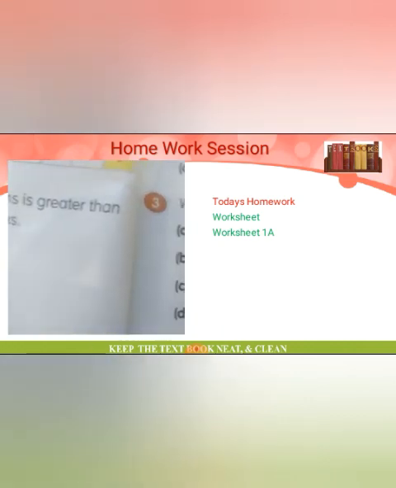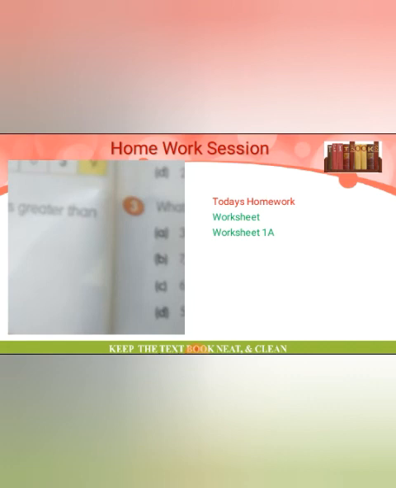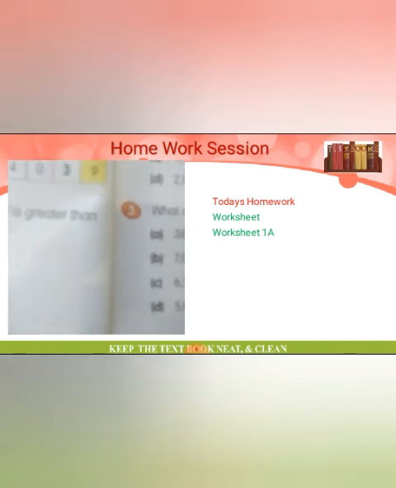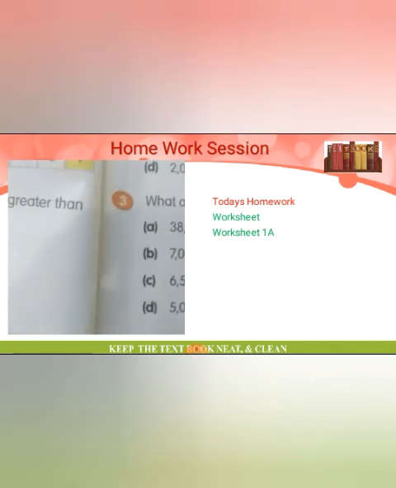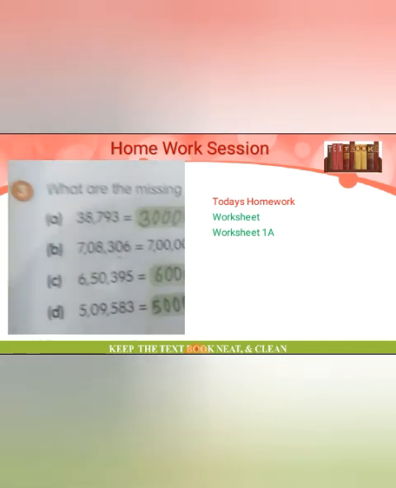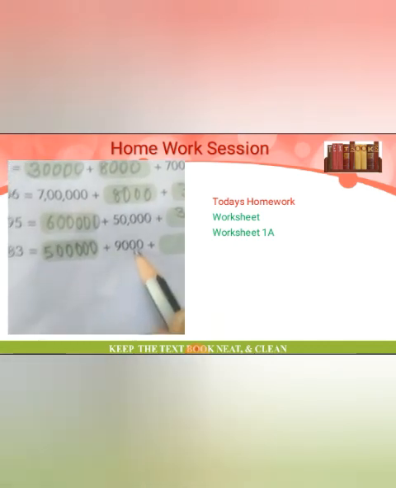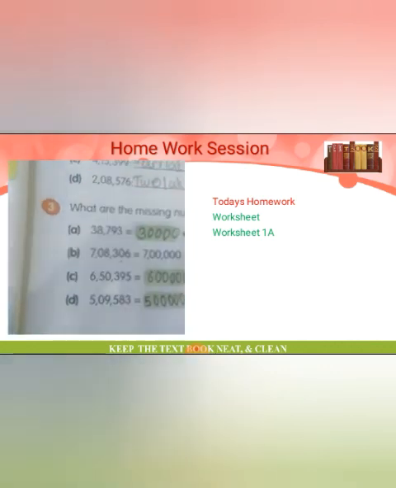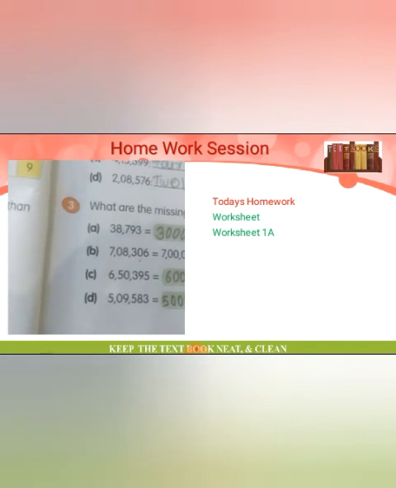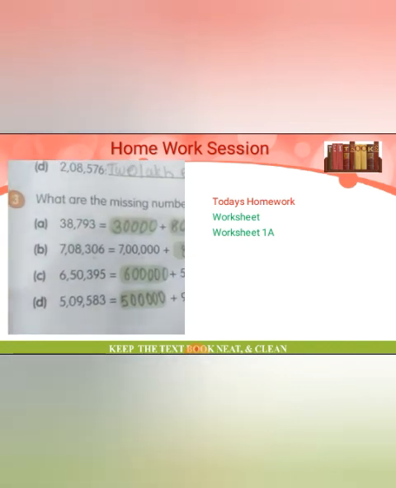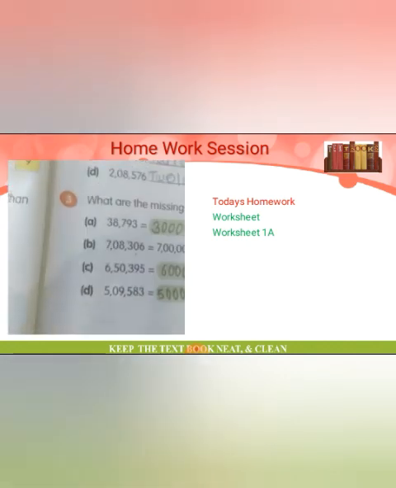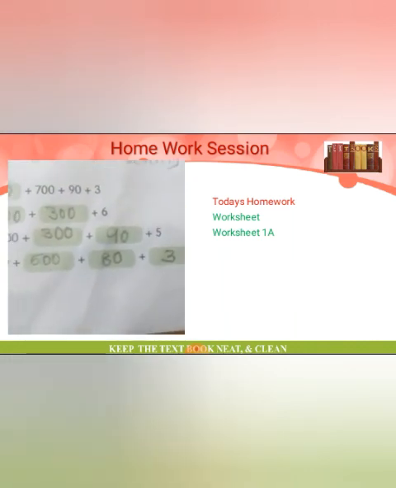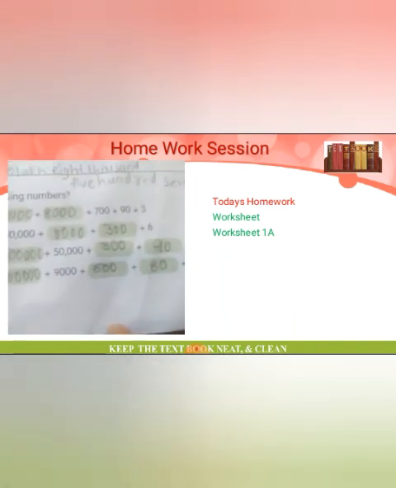Then what is the last one? 5 lakh is written. There is no 10,000's place, so 9,000 is written. Then 500, the 100 place number is 5. Then the 10's place number 8, so 80 plus 3. The 1's place number is 3. So this is the answer for your third question.